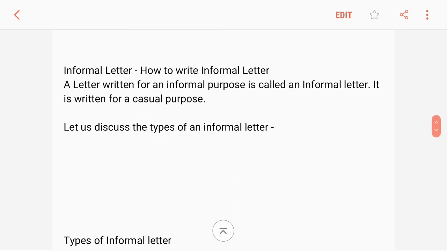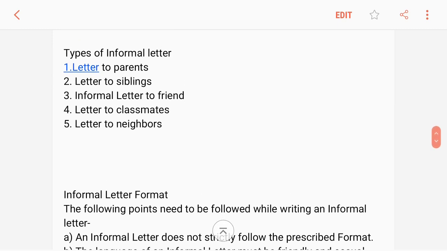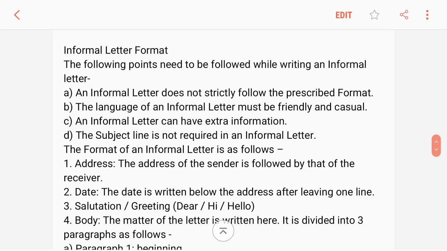And now let us see the informal letter, how to write an informal letter. A letter written for an informal purpose is called an informal letter. It is written for a casual purpose. Let us discuss the types of an informal letter. Letter to parents, letter to siblings, informal letter to friends, letter to classmates, letter to neighbors. These are the types of informal letters.